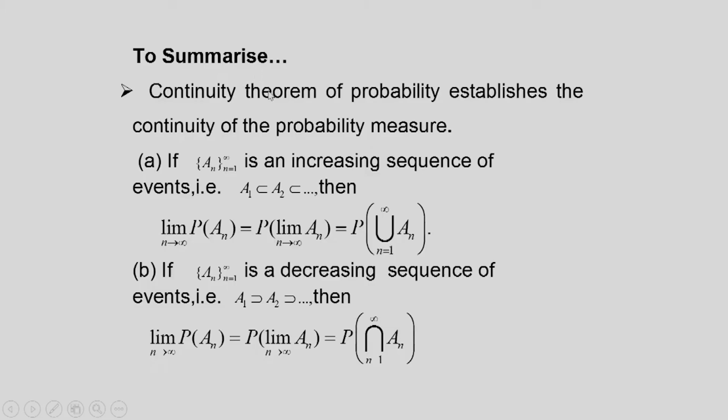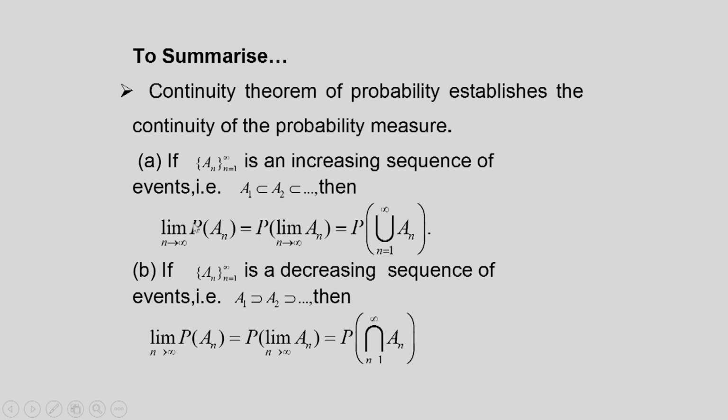Let us summarize the lecture. Continuity theorem of probability establishes the continuity of the probability measure. So, this continuity is of the probability of the sequence of increasing or decreasing events. So, we have two parts. Part A: if An is an increasing sequence, that is A1 is a subset of A2, like that.